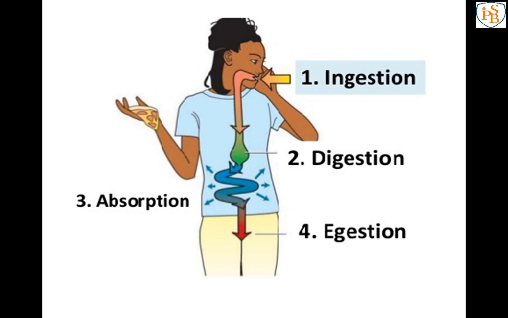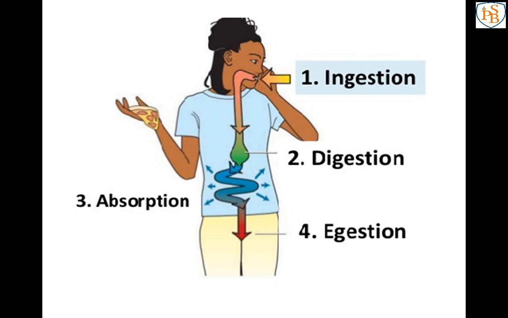This is the overall view of how our digestive system is working. See, first is ingestion. Now ingestion means what? Not injection, I am saying ingestion. Ingestion means whatever food we are taking or eating, that process is known as ingestion. Understood? Next one is digestion.